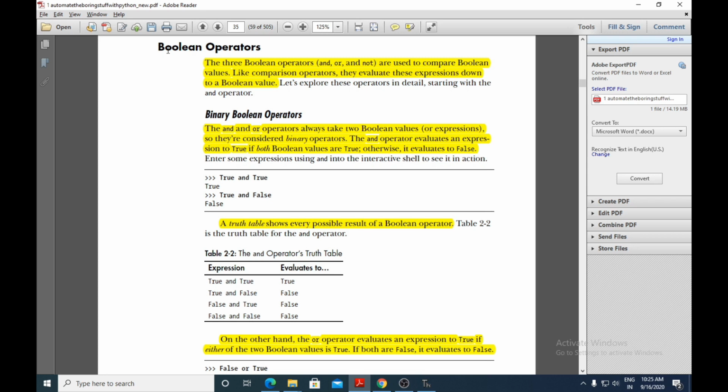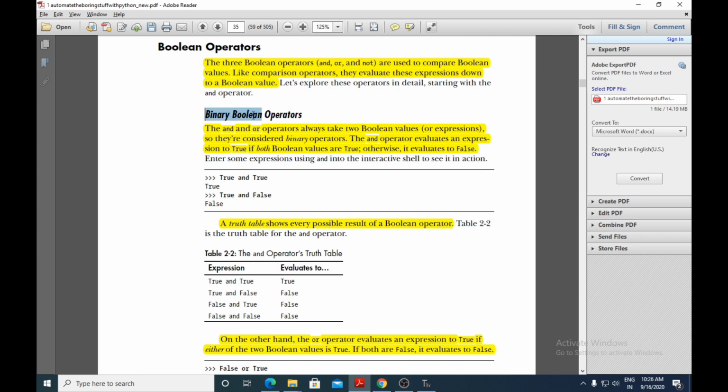Next we have the Boolean operators. These are the operators which will work only on the Boolean values, that is true and false. Previously we had seen the comparison operators, that is equals to, double equals to, not equals to, less than, greater than. They are the ones which will operate on integer values, floating point values, string values, Boolean values. But Boolean operators are the ones which will work only on the Boolean values, that is true and false. The three Boolean operators and, or, and not are used to compare Boolean values. Like comparison operators, they evaluate these expressions down to a Boolean value.